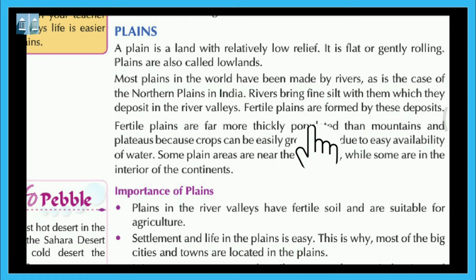Fertile plains are formed by these deposits. Fertile plains are far more thickly populated than mountains and plateaus because crops can be easily grown here due to easy availability of water. Some plain areas are near the sea coast while some are in the interior of the continents.